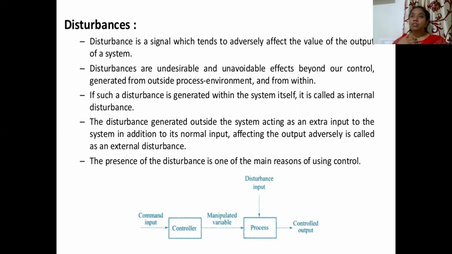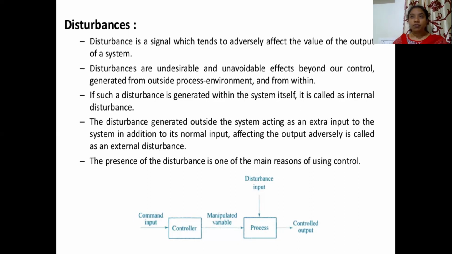So disturbances are undesirable, and they are unavoidable effects beyond our control, generated from outside the process, from the process environment, and from within it. If such a disturbance is generated within the system itself, it is called an internal disturbance.